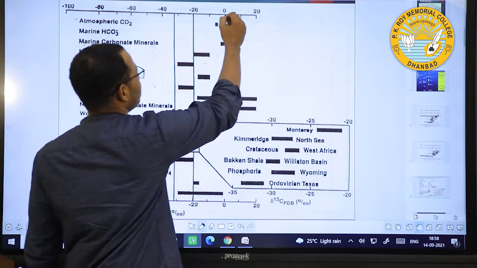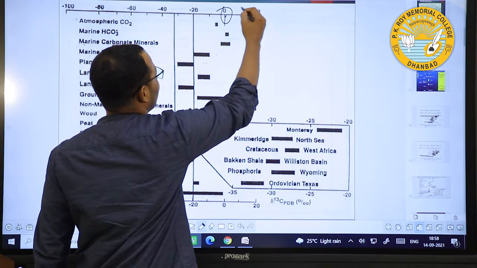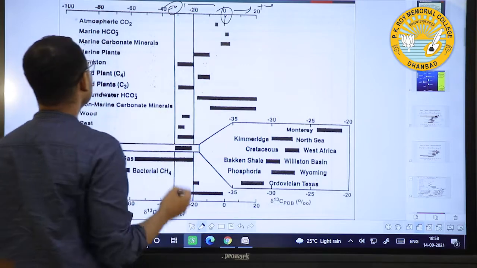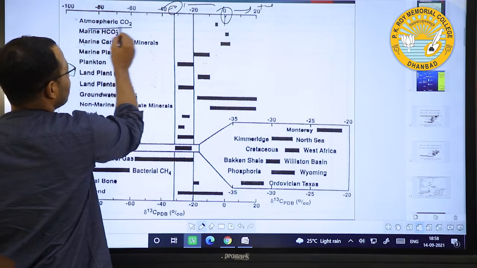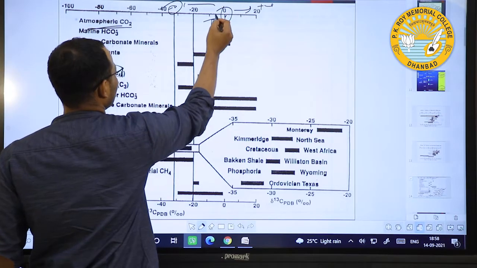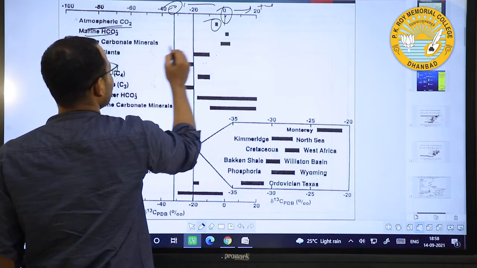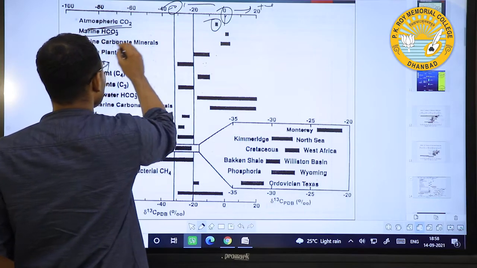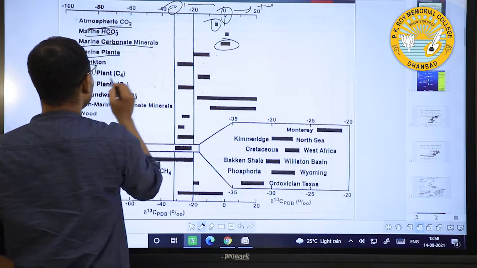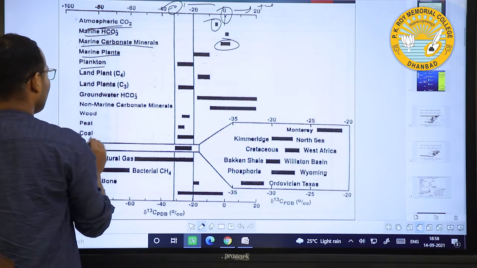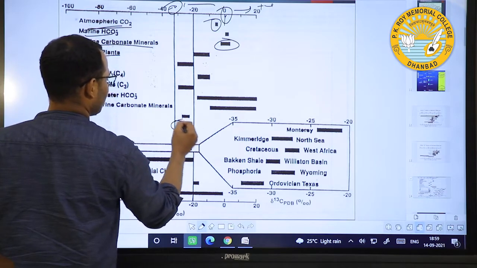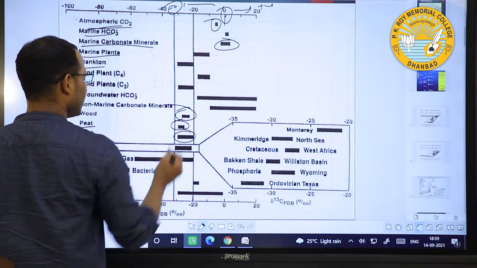If this one is 0, here is positive and here is negative value. Atmospheric CO2 is nearly 0, some minus, then marine HCO3, then marine carbonate minerals in this range, then marine plants, coal, peat, all these are minus and minus, negative, with increasing negative values.